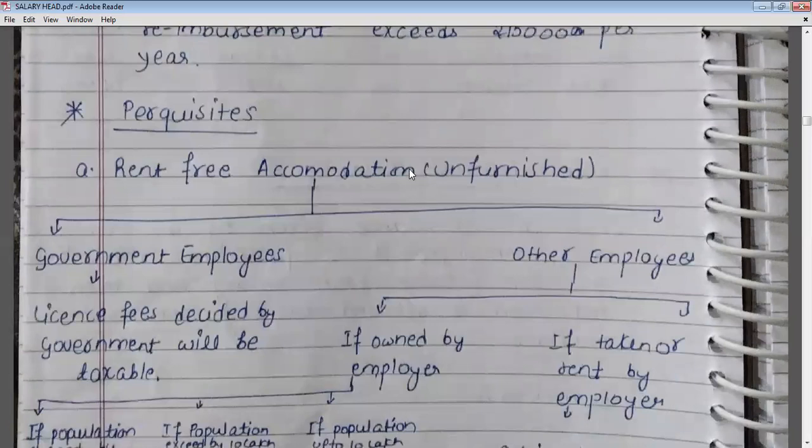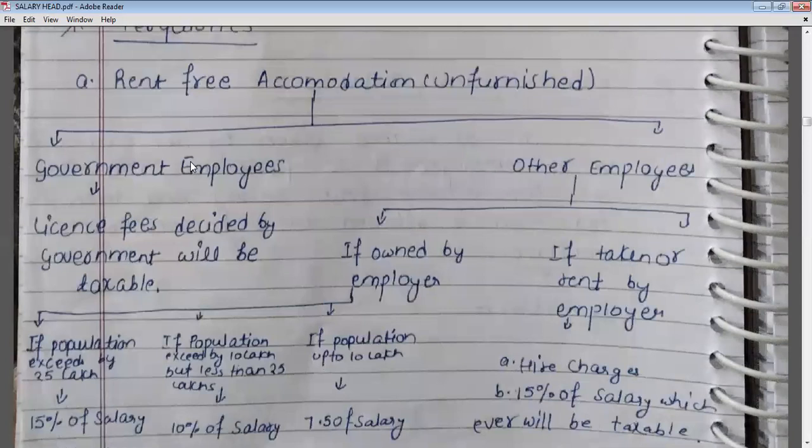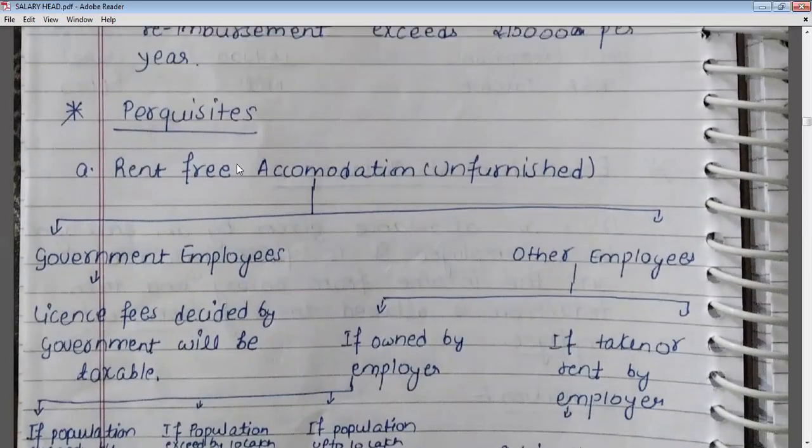The next topic is perquisites. What is a perquisite? If an employer provides some facilities to its employee, then that facility will be known as a perquisite. That means a perquisite is basically a facility in known monetary terms, provided by the employer. Okay, so this is a known cash term. So the first perquisite that we are going to start with is rent-free accommodation.